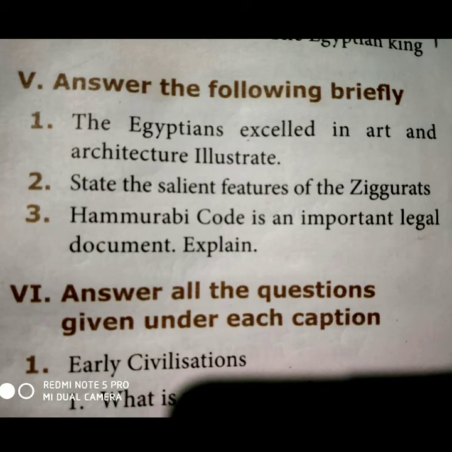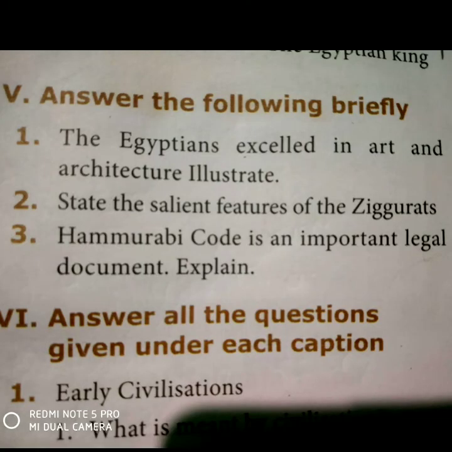Second brief question. State the salient features of the ziggurat. Ziggurats were controlled by the priests. The priests collected the taxes. The ziggurat temples acted as storehouses of taxed commodities. The rulers performed the role of the chief priest.